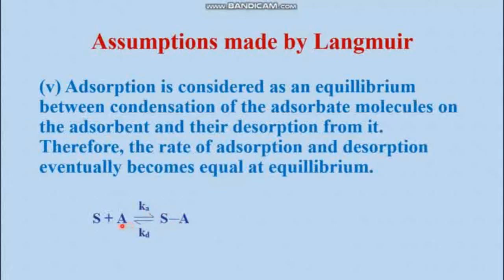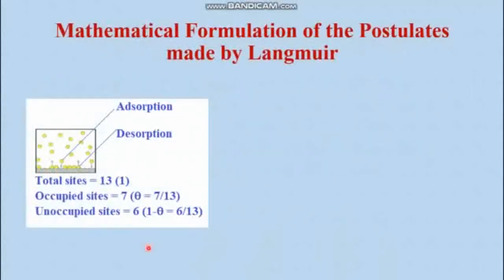And the reverse process is cleavage of this moiety and desorption, that means evaporation, which follows kinetics having rate constant Kd. So when these both rates become equal, then equilibrium has been established, and at that moment the rates become equal. Now let's make the mathematical formulation on the basis of these assumptions.